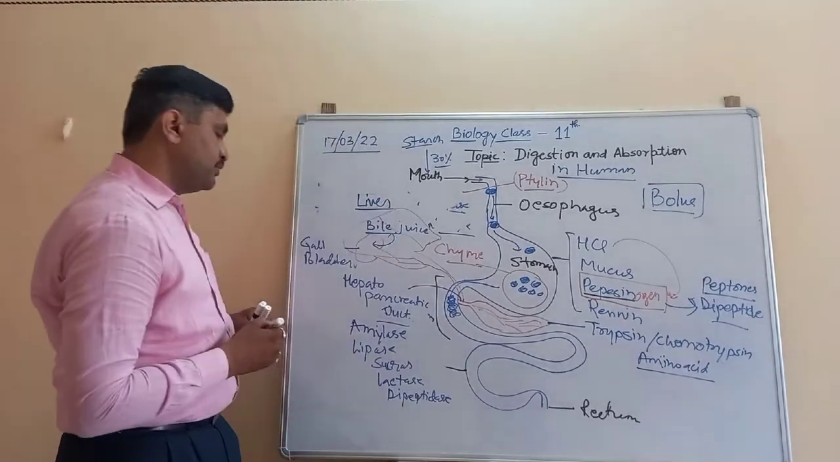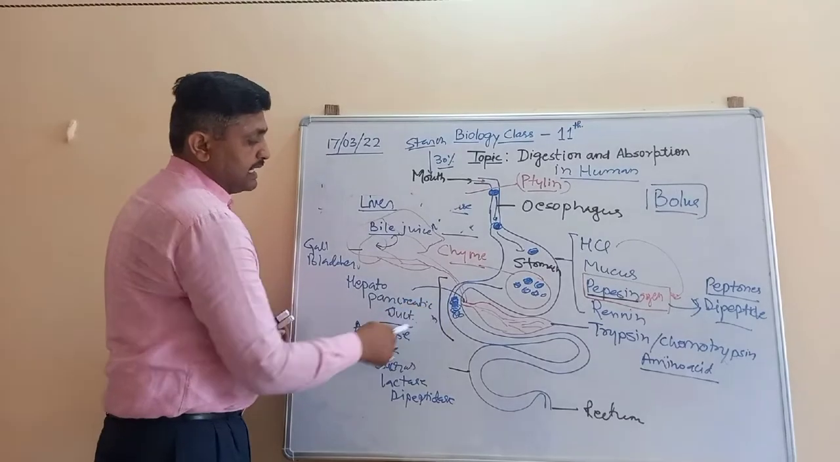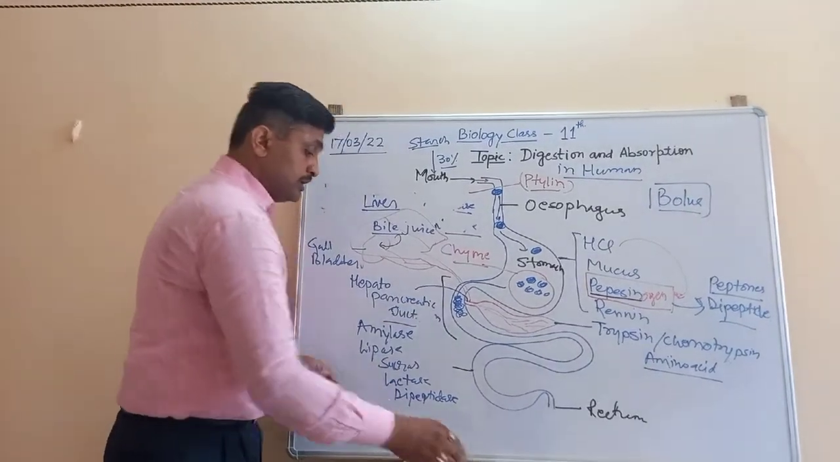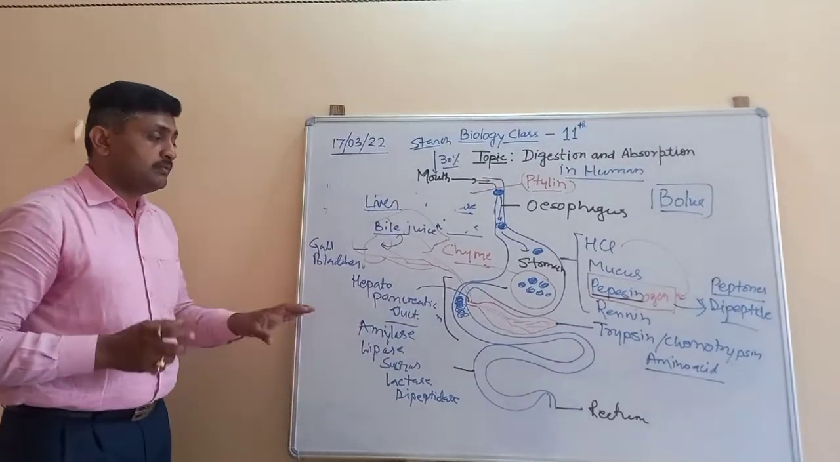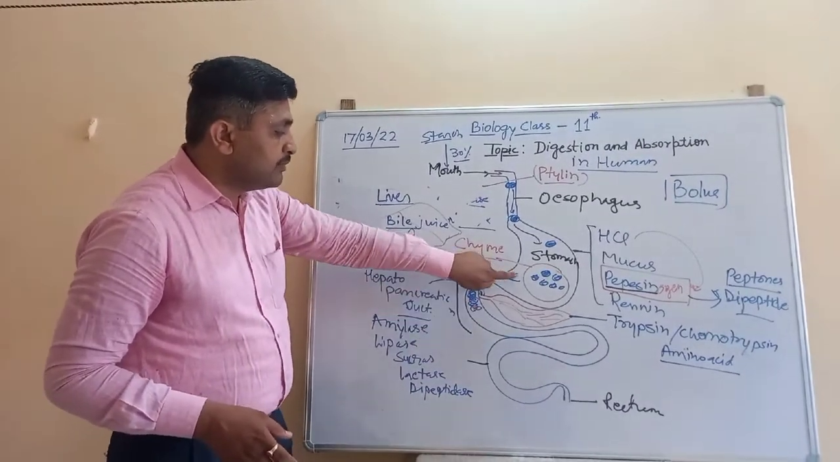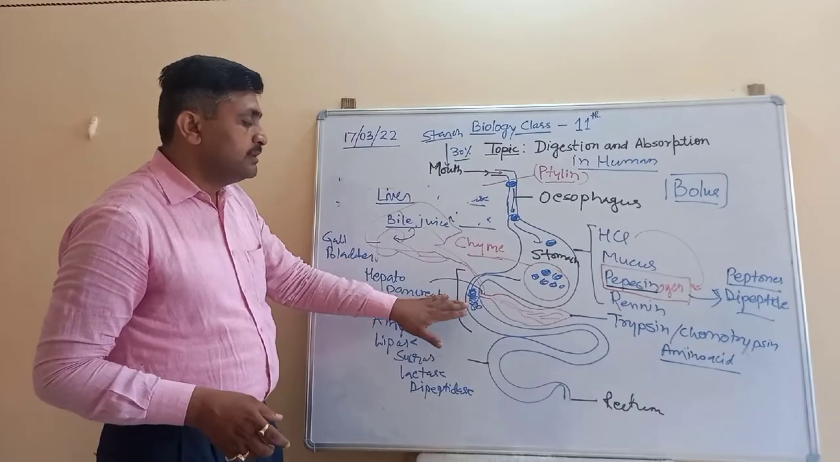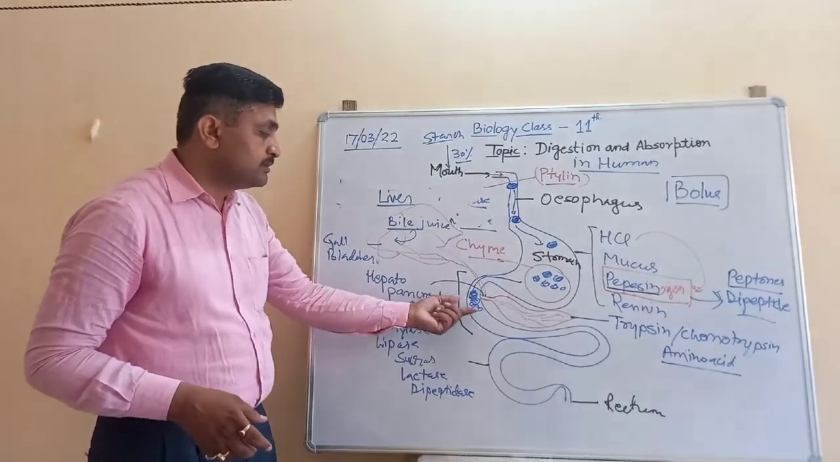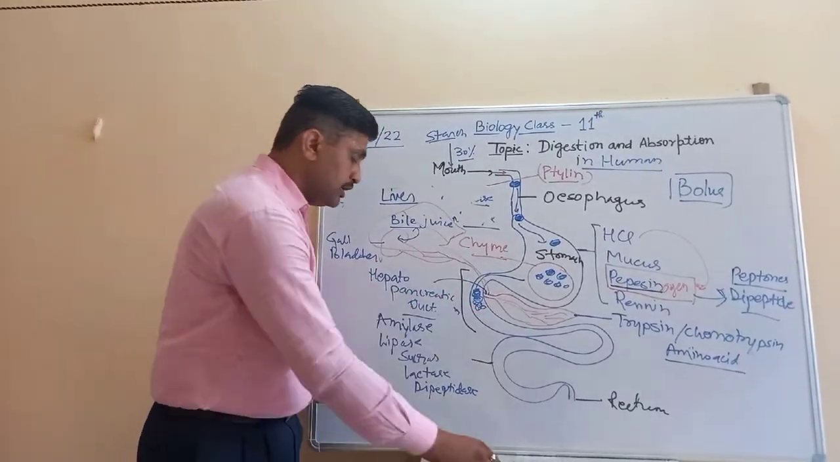These are the enzymes which are secreted from the intestine. So in short, we can say the complete digestion of the food material that comes from the stomach to the duodenum takes place in the duodenum.